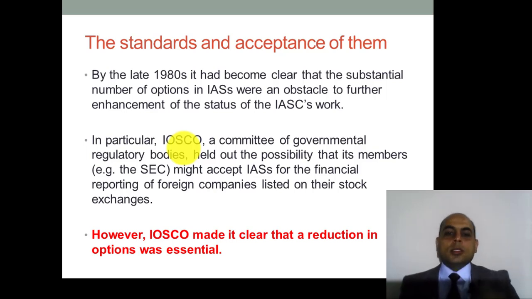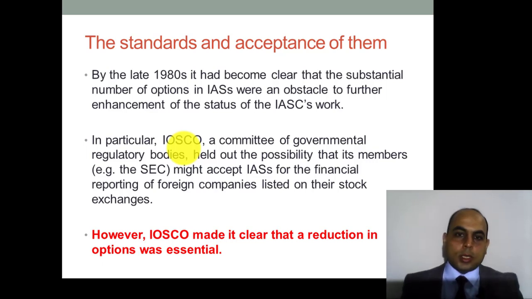They started to issue the standards from 1977 until 2001, and then it converted to become the International Accounting Standards Board, and they started to issue International Financial Reporting Standards, as we discussed many times.